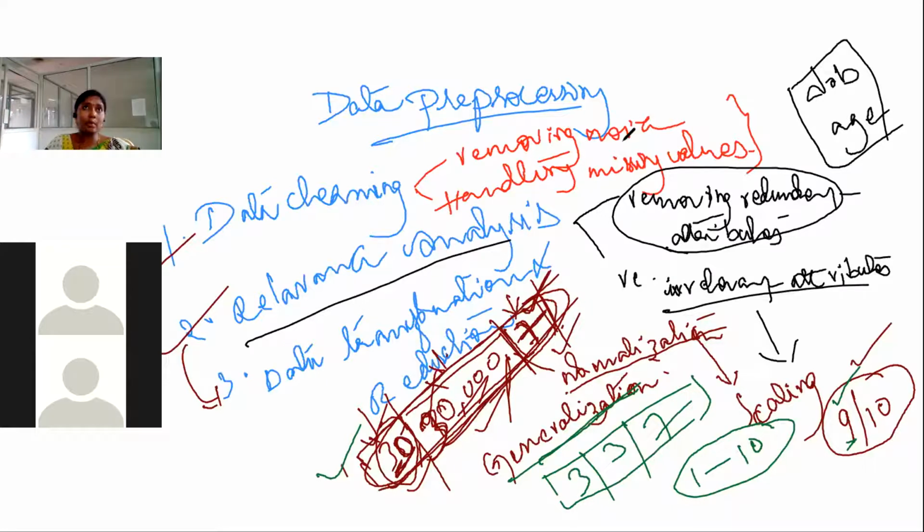Generalization, we already know in multi-level association mining, we have concept hierarchies, right? So generalization means generalizing the values to a higher level.